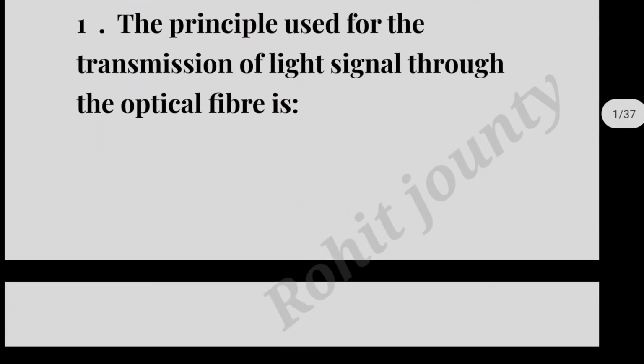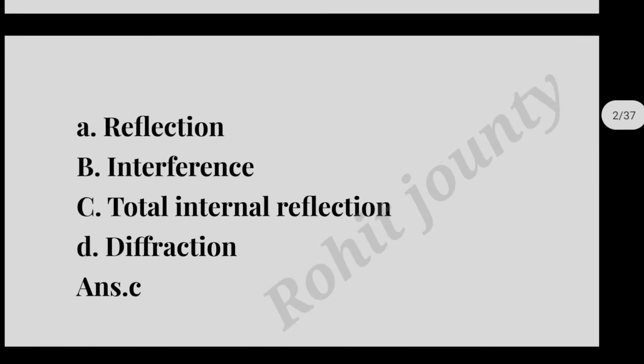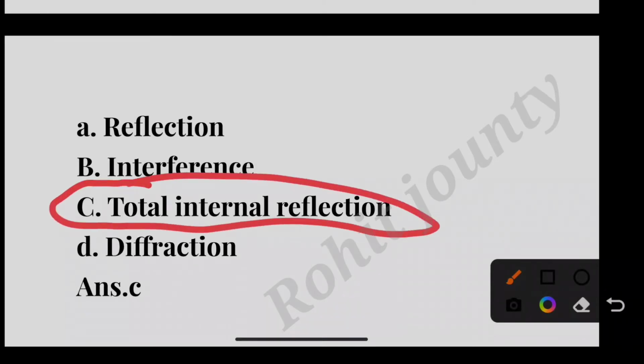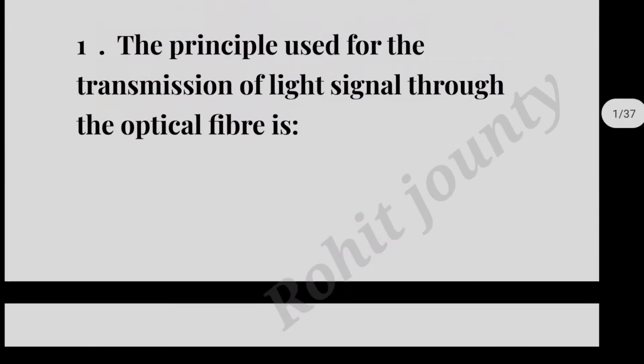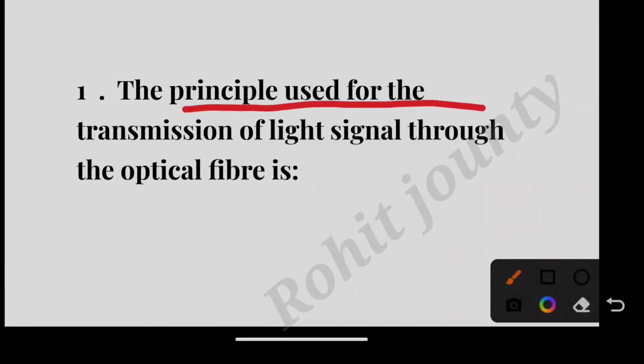Question number 1. The principle used for the transmission of light signal through the optical fiber is: option A, Reflection; option B, Interference; option C, Total internal reflection; option D, Diffraction. The correct answer is option C, Total internal reflection. Total internal reflection is the principle used for the transmission of light signal through the optical fiber.